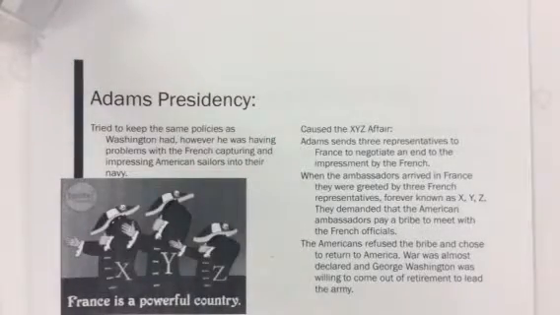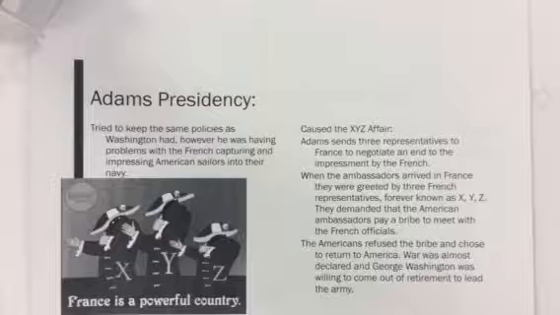And what's going to happen with the XYZ Affair is Adams is going to send 3 representatives to France to negotiate an end to those impressments. The ambassadors arrive in France, and they're greeted by 3 French representatives. We only know them as the letters X, Y, and Z. They demanded that the American ambassadors pay a tribute or a bribe to meet with the French officials. The Americans are going to refuse the bribe and choose to return to America.